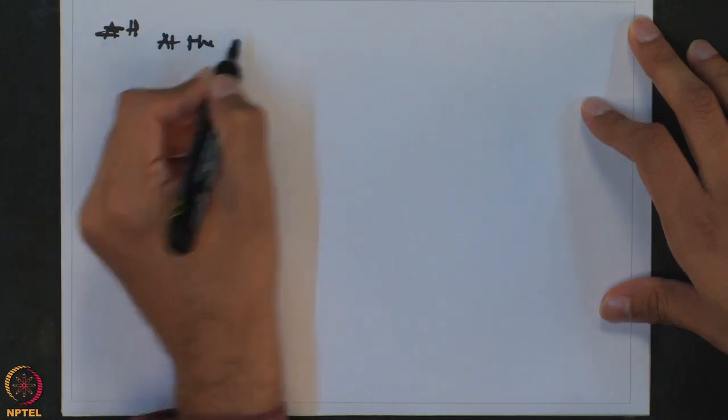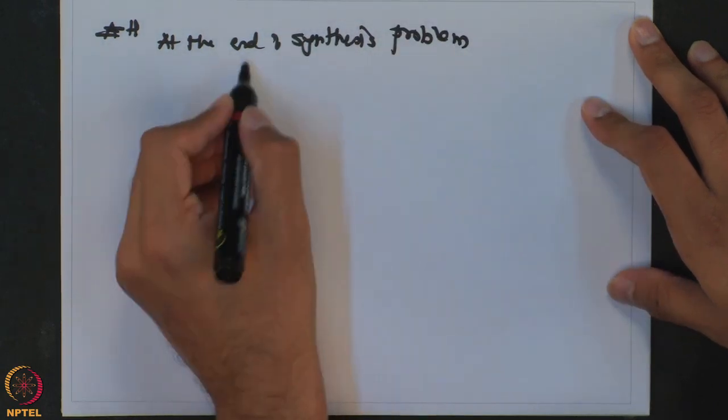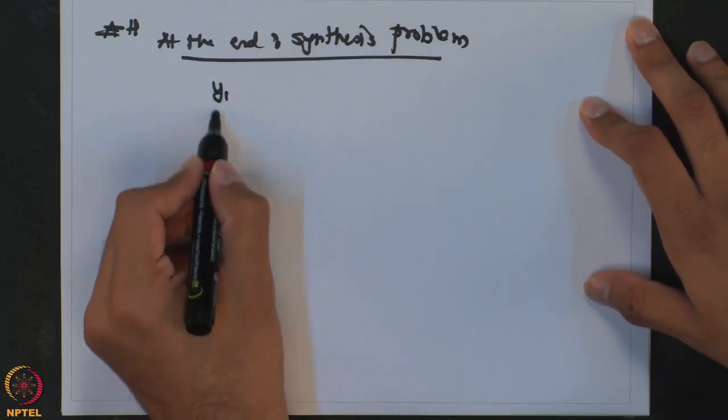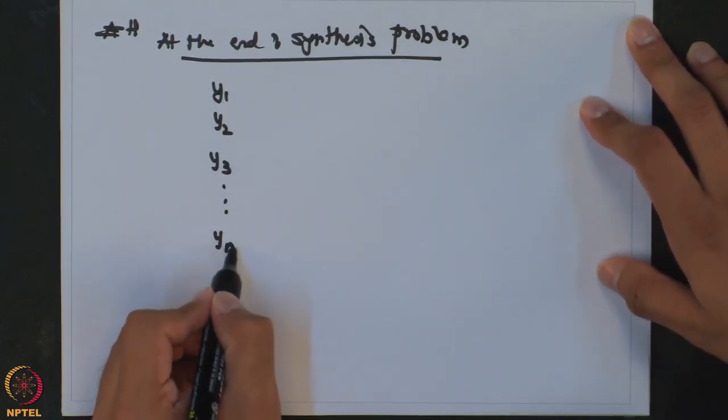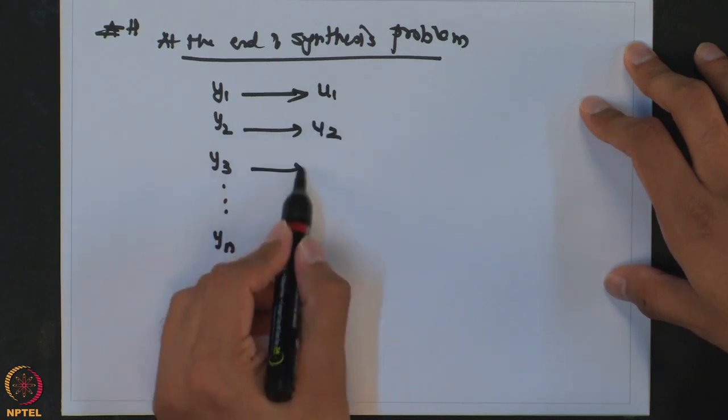So at the end of this synthesis problem, what you have is a number of different controllers, and each of those controllers, within the domain of this particular course, we will have these different controlled variables, and then we have mapped them to a particular input.